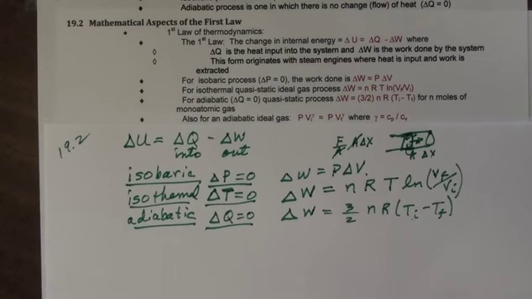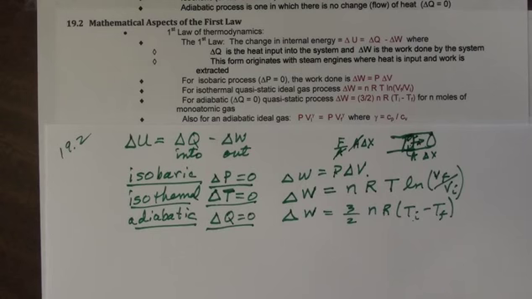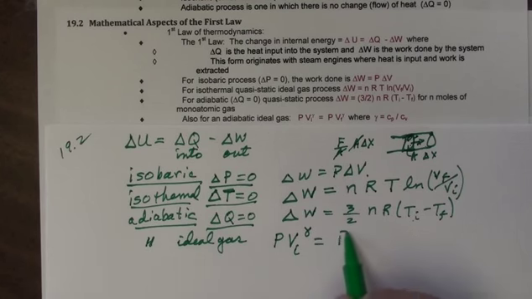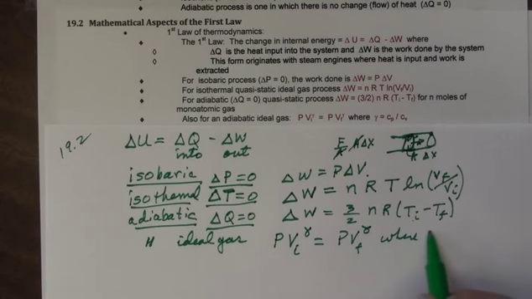Now that's for N moles of a monoatomic gas. If you have an adiabatic ideal gas, then you can show there's a relationship that can be proven where PV to the power gamma initially is equal to PV to the power gamma finally, where gamma is equal to Cp divided by Cv.